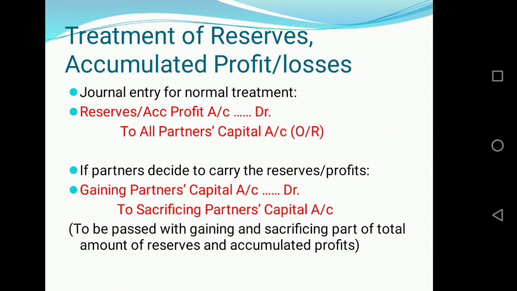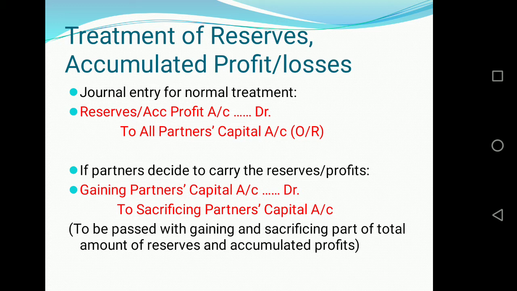Now next, we have learned the treatment of accumulated profit, losses and reserves. The journal entry in case of normal treatment we have already discussed, that is reserves or accumulated profit account debit to all partners' capital or current account, and that we do with the old ratio. Now here is a twist in the story.